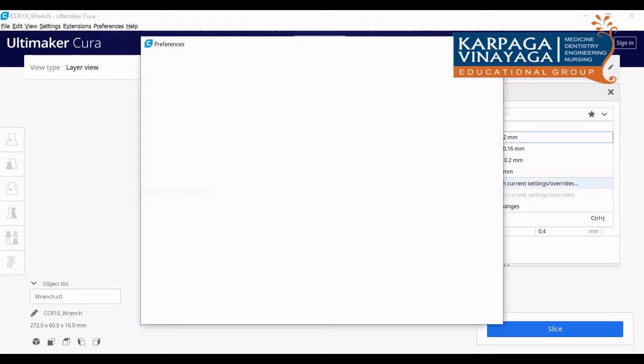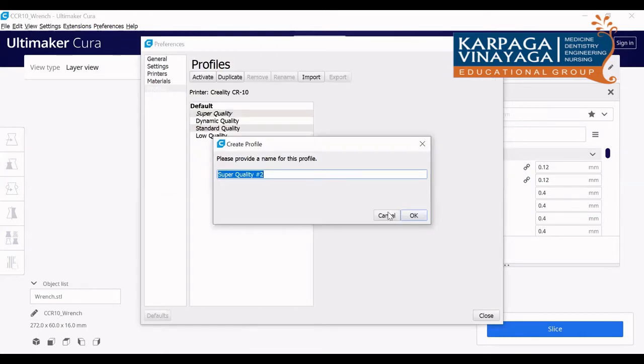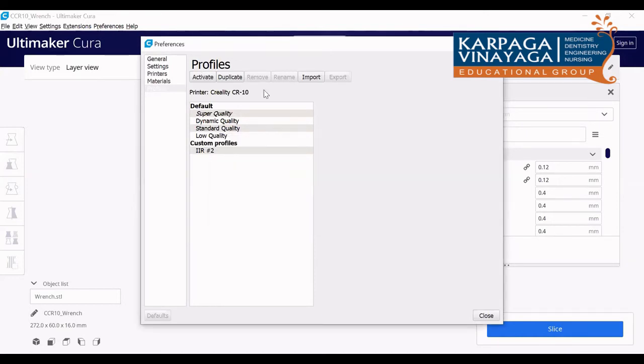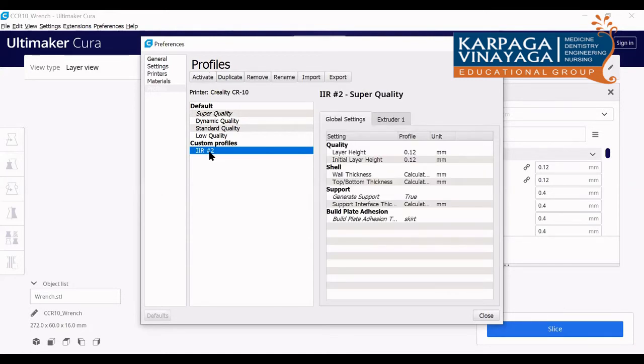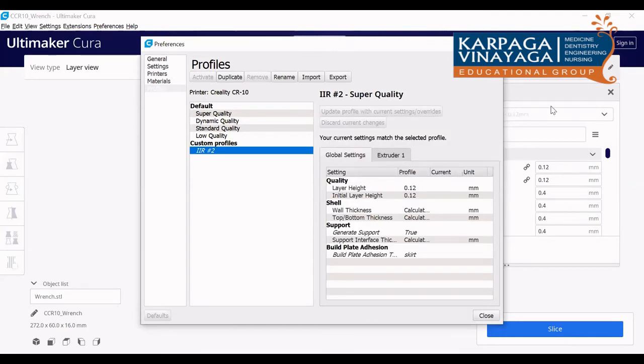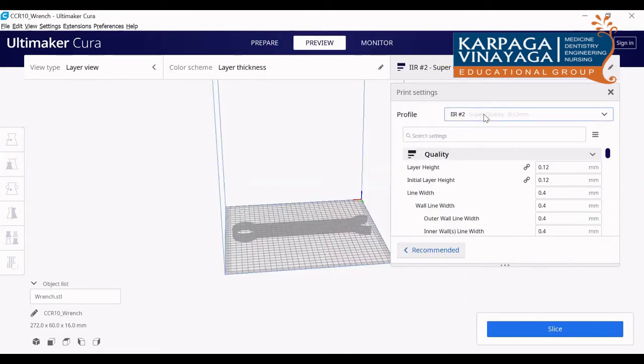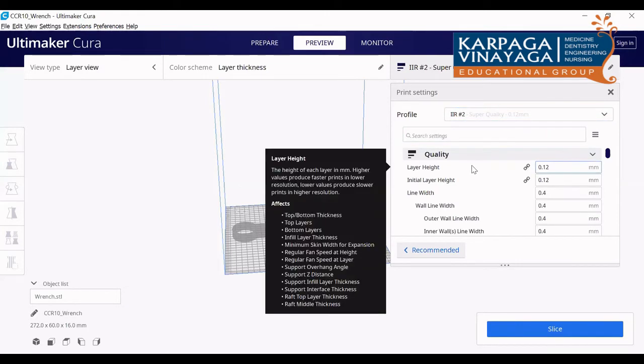There are no current settings here. You can create your own profile and give it any name. So I am giving IAR. Okay, and click it. And what are all the things you want to activate? Clear? Okay, just click this. I am going to activate this, then I am going to change the settings for that. So the profile name is IAR2. Okay, fine. Now I am going to change everything.